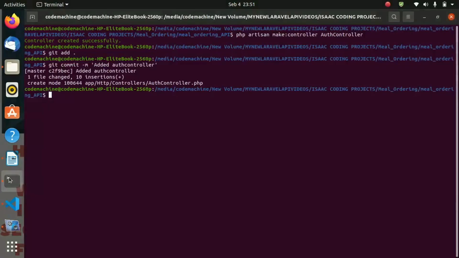So let me start up the XAMPP server. To start up XAMPP, as we said, you type sudo /opt/lampp/lampp, then you type start and enter. You provide your sudo password.